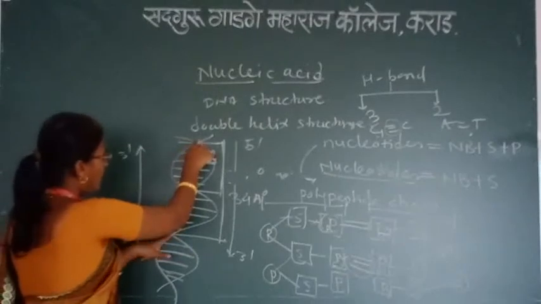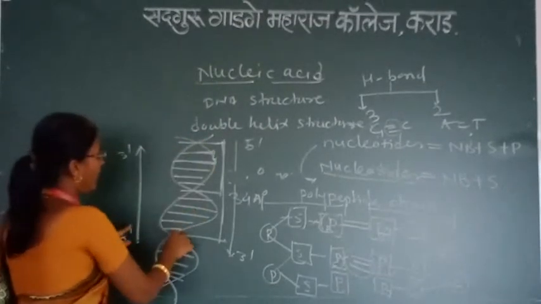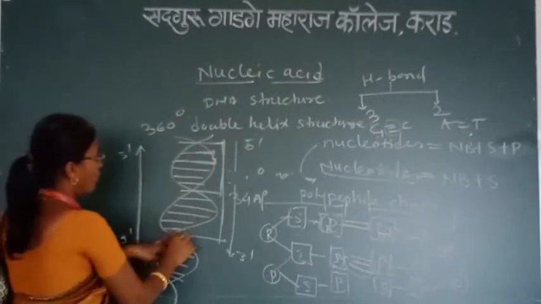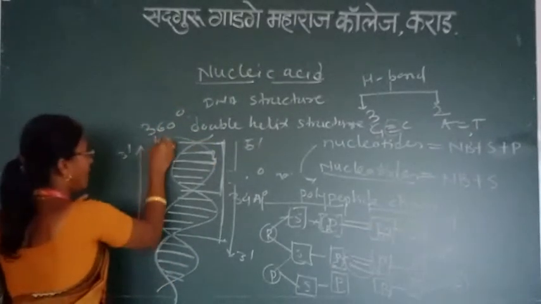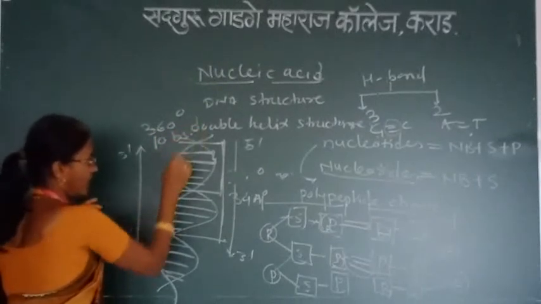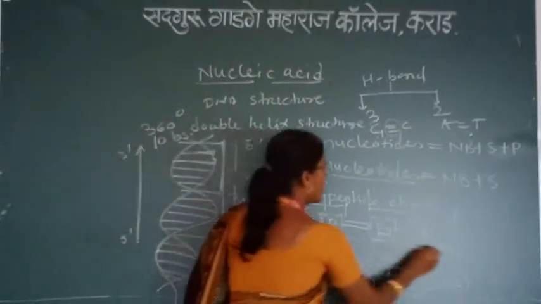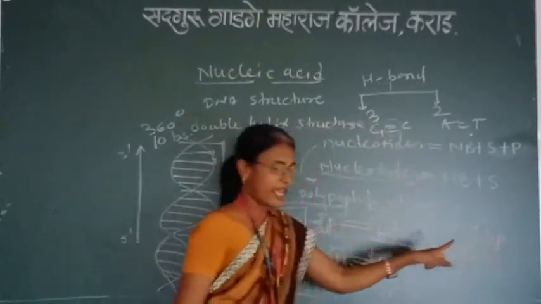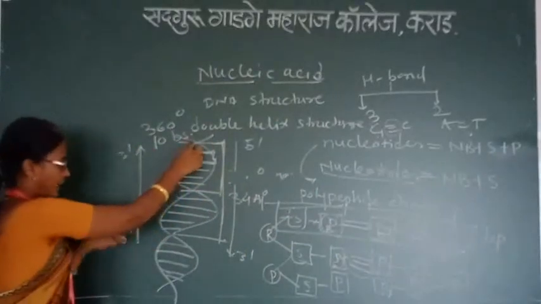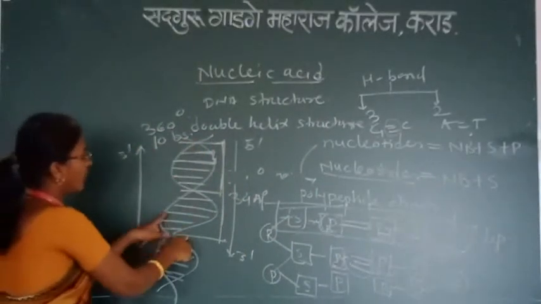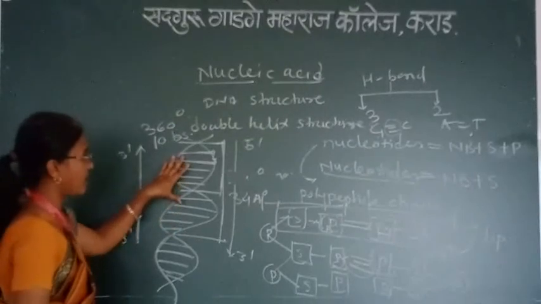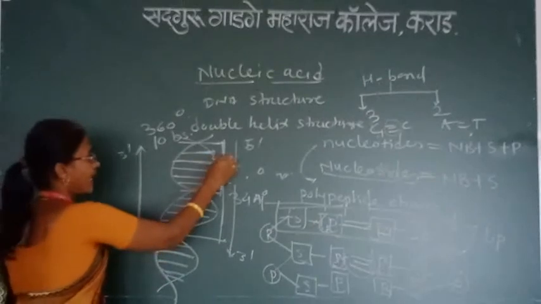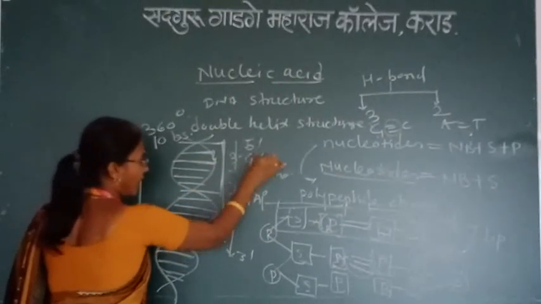Suppose in a single complete turn, that means a 360 degree angle, there are 10 base pairs. This much part is called a single base pair. In that much area there are 10 nucleotides or 10 base pairs. It means that in between two nucleotides there is a gap of 3.4 angstrom.